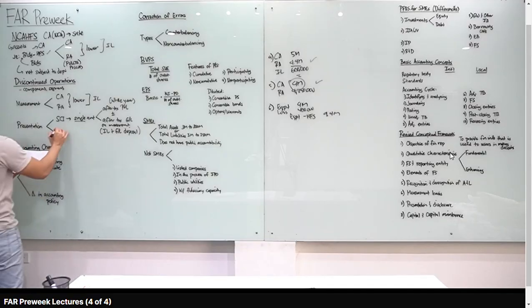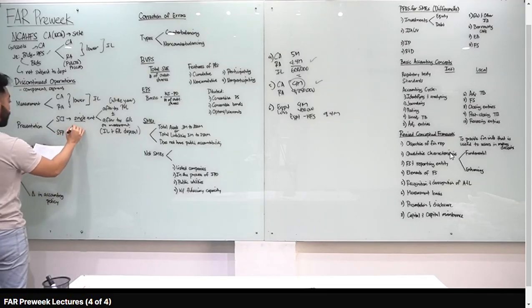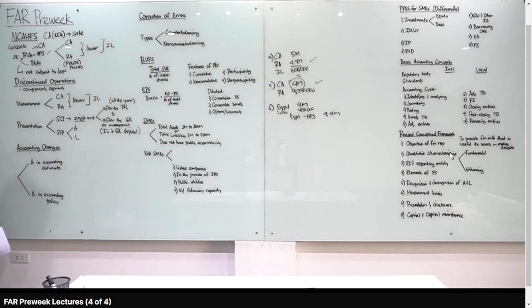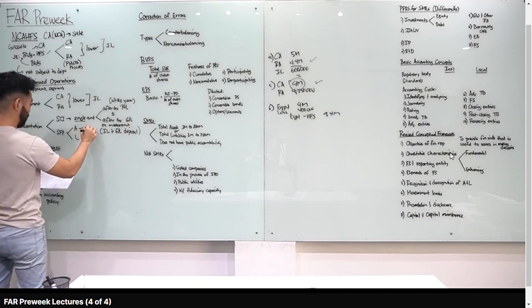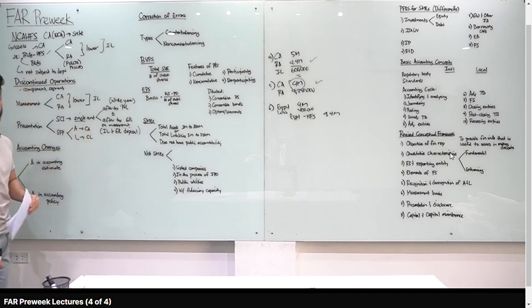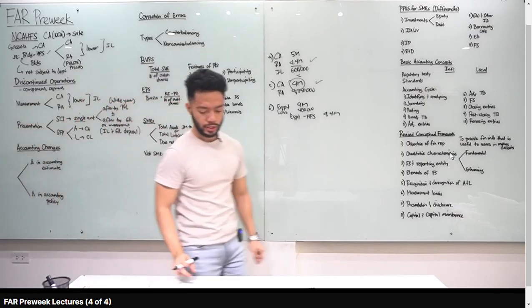Now, doon naman sa statement of financial position, ihiwalay mo yung assets and liabilities ng discontinued operations. Yung assets na yan, magiging current assets lahat. Liabilities, magiging current liabilities lahat. Okay, para mas ma-appreciate nyo, apply natin sa handouts.